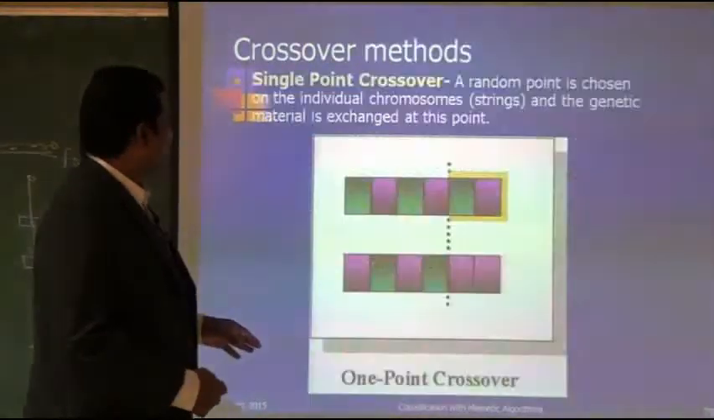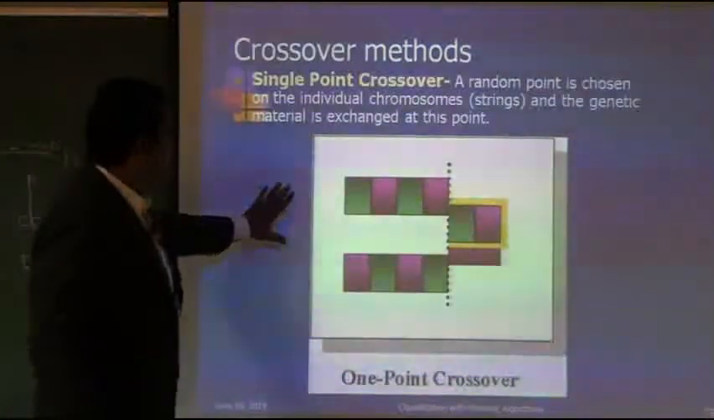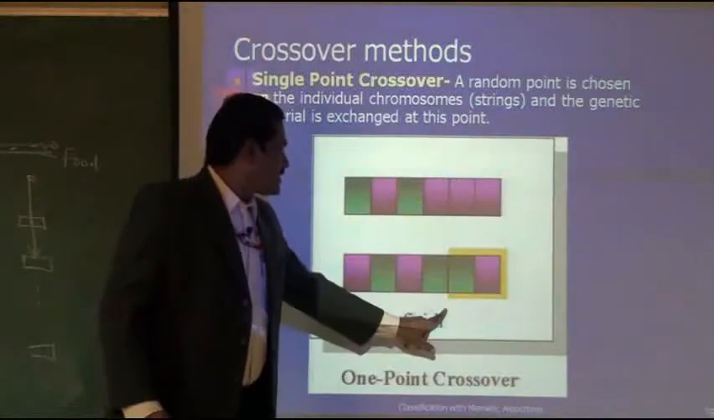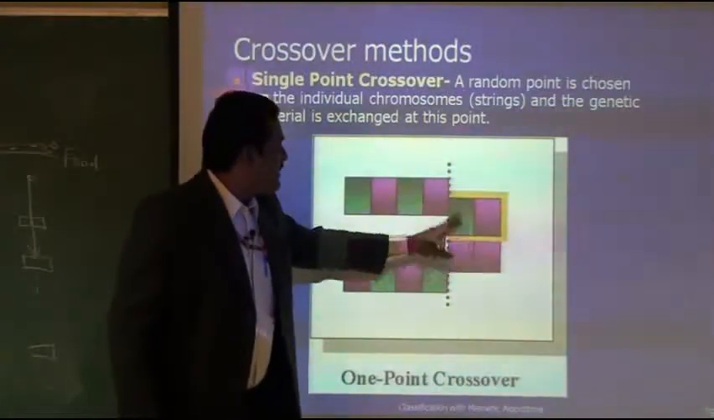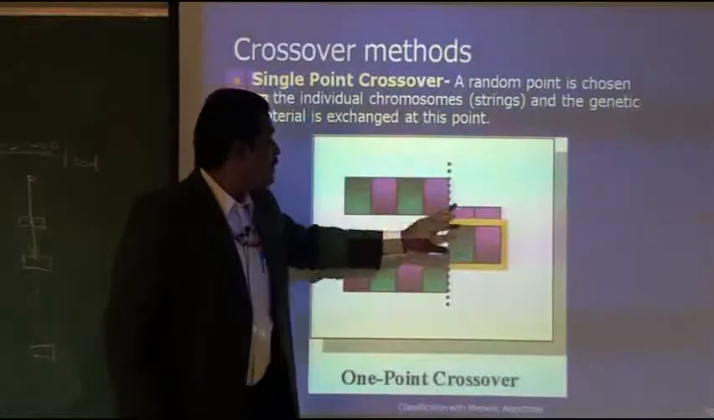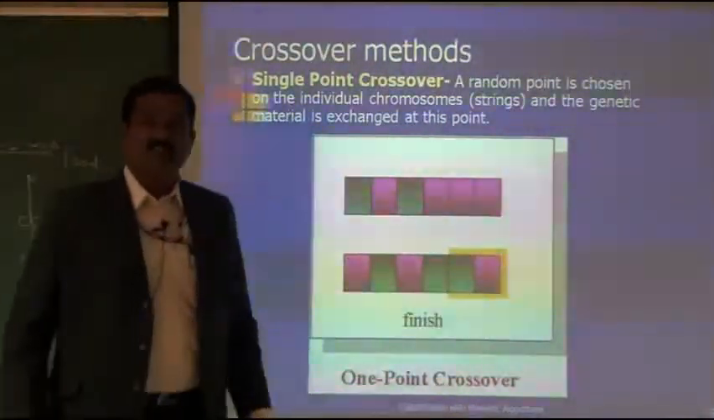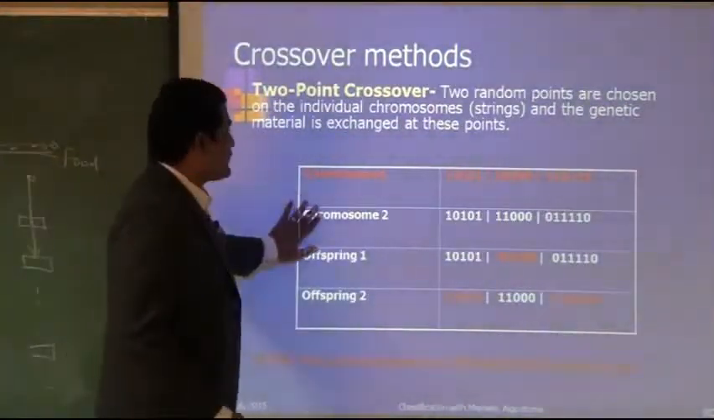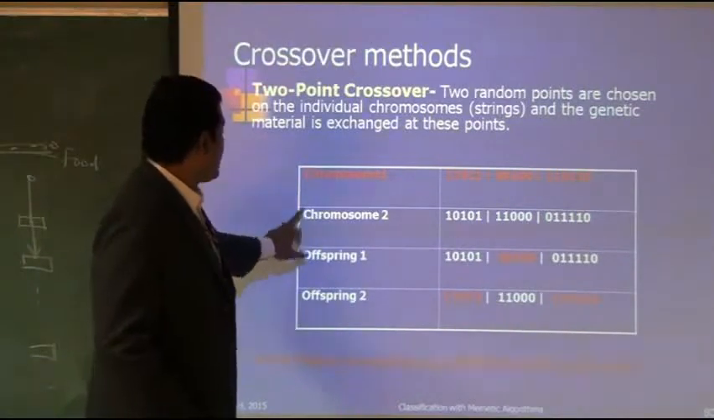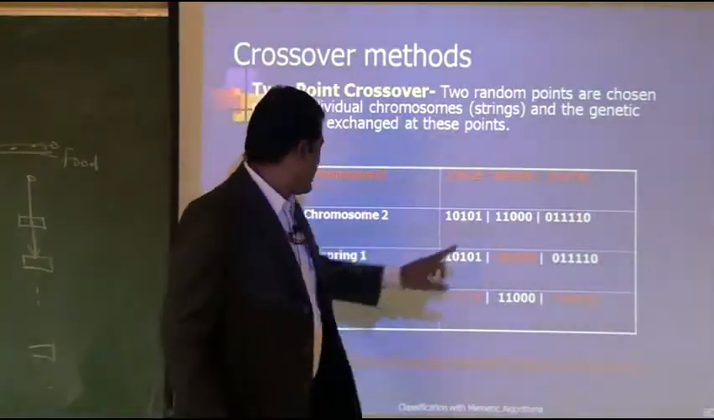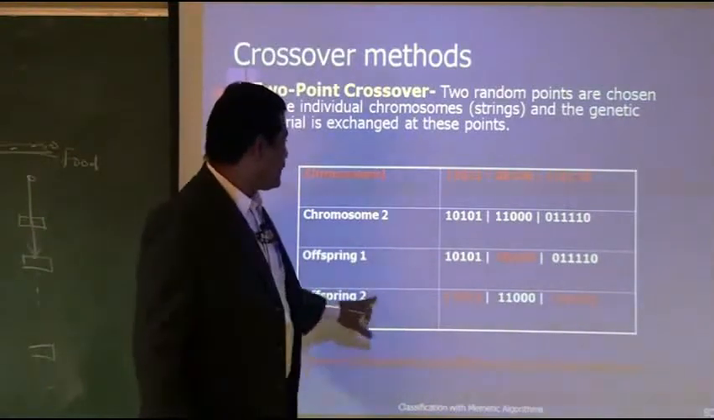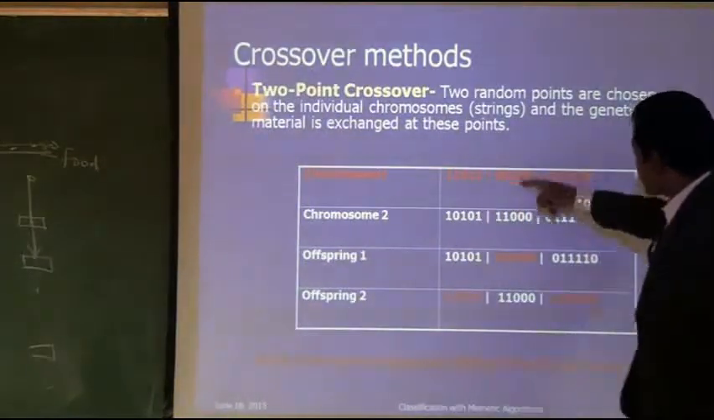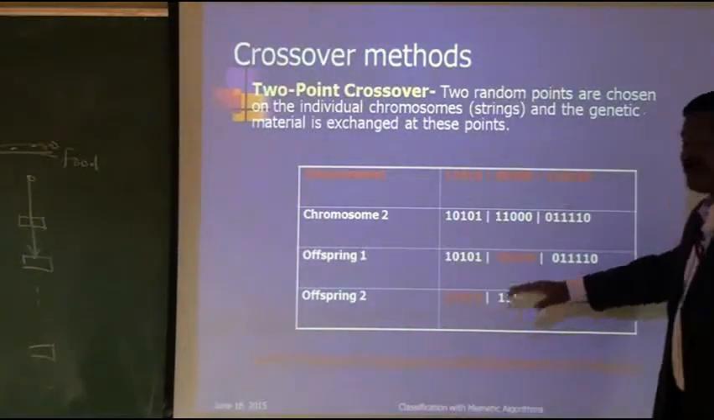Then crossover, I already told you how crossover works. This is a single point crossover, just for demonstration. This is parent 1, this is parent 2, and this is the crossover site. The genetic material after the crossover point gets exchanged, so new siblings or children are formed. This is a 2-point crossover. How can we achieve it mathematically? This is chromosome 1, this is chromosome 2, and these are offspring 1 and offspring 2. The genetic material between the two points gets exchanged, and we get offspring 1 and offspring 2.